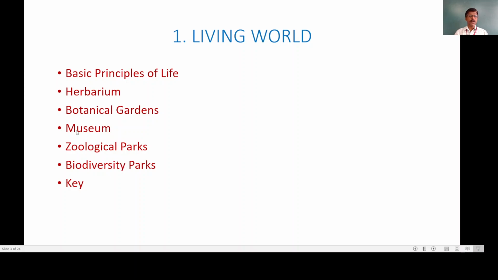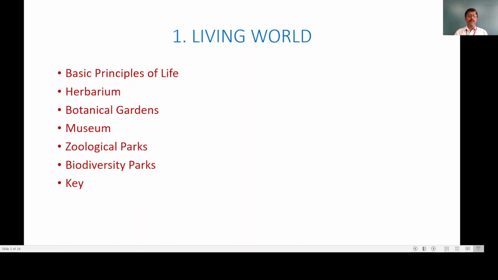Then the next is museums. All of you have visited various museums in your lifetime, but these museums include various plant as well as animal specimens which are preserved as well as in living condition. Then the next is zoological parks. In zoological parks, various species of animals, both vertebrate and non-vertebrate groups, are kept there, and people are able to see the variety of animals.